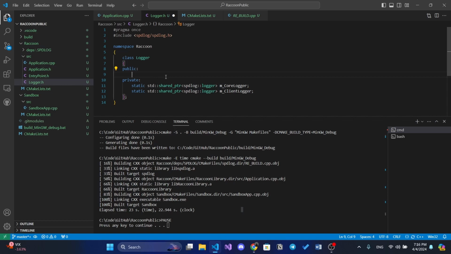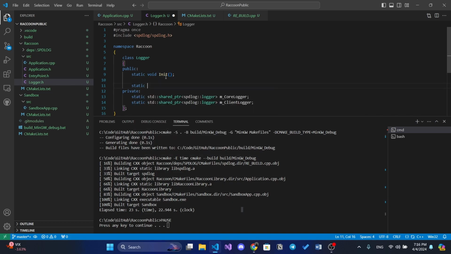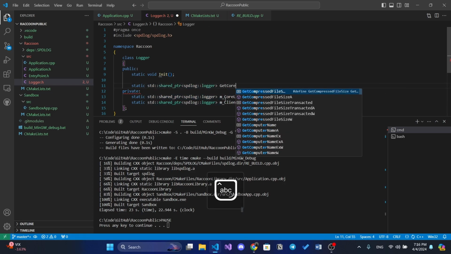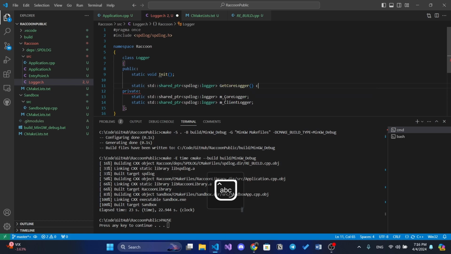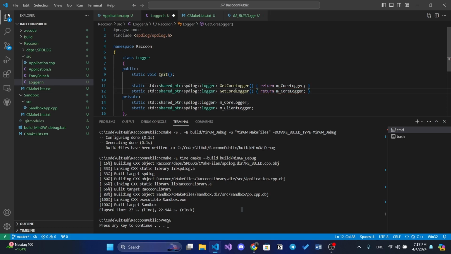So we also need some kind of static void init to initialize them, and we need static shared pointer get methods that will actually give us these loggers. Get core logger will return the core logger to us, and the same for get client logger, that will give us the client logger.